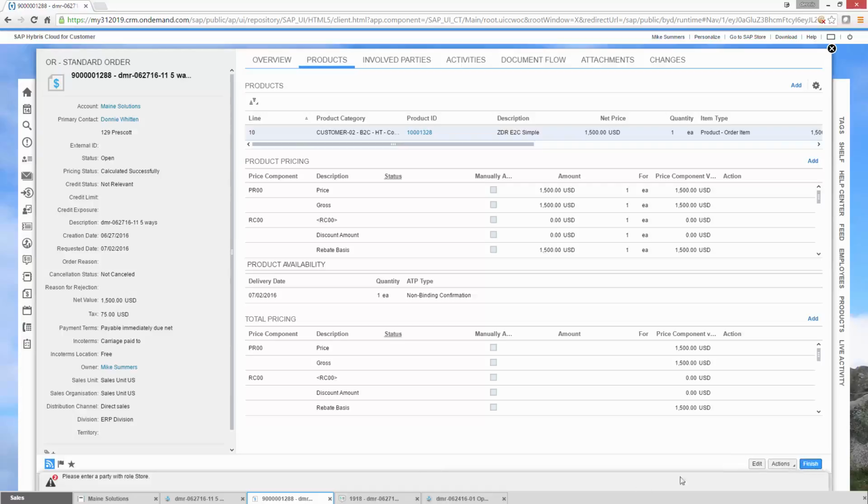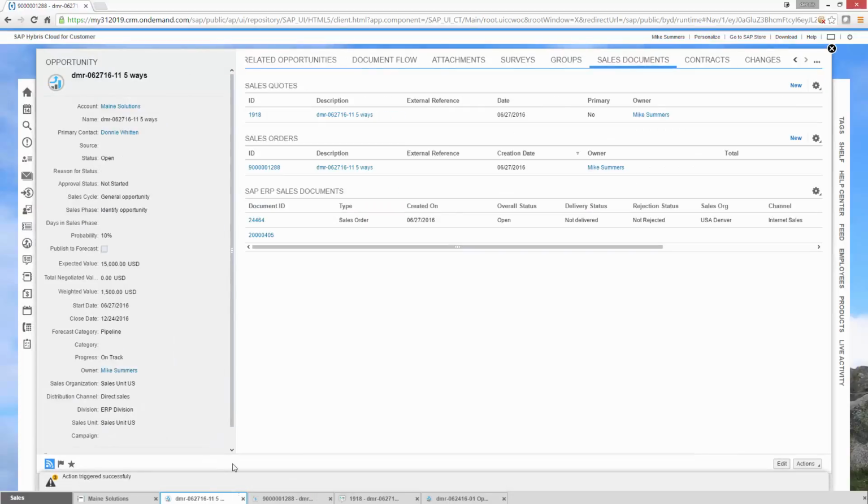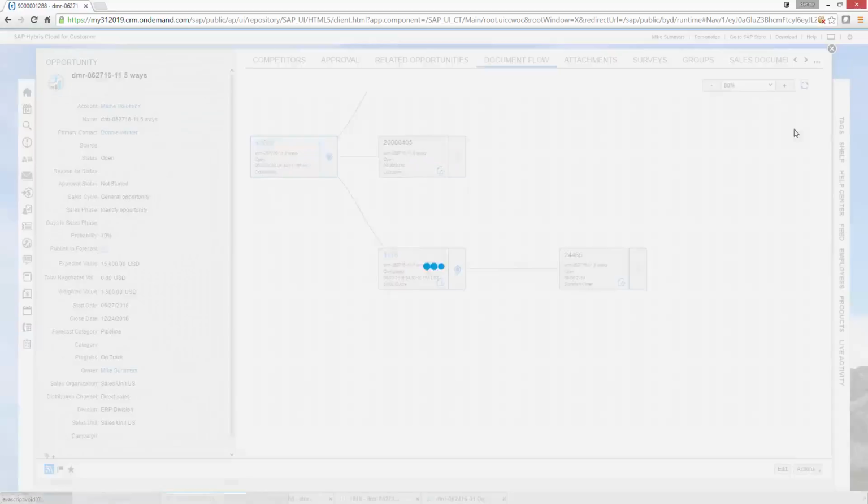Because our other quote type in Cloud for Customer also asked ERP to price it. And we should be able to finish it, though I'm a little bit leery since I might not have the partner functions we're looking for, but we'll give it a go. Alright, so there's some configuration that's not perfect. Let's go back to our original opportunity. Opportunity 5 ways. Take a look at our document flow. What's it looking like now?